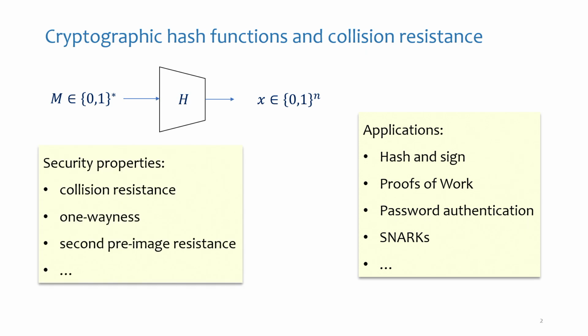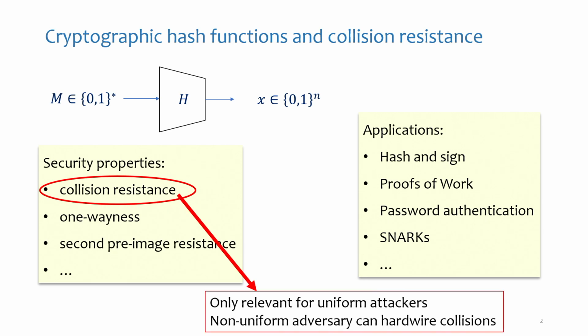And if you think a little bit better about each application, you realize that for most of them, you need a specific security property of the hash function. For instance, it could be collision resistance, second pre-image resistance, one-wayness, and so on. Some applications require the full random oracle assumption, but not all of them. So in this talk, I'll talk about specifically one property, only collision resistance. This is the only property I'm going to care about in this talk. And this is a central enough and useful enough property for many of the applications I listed.